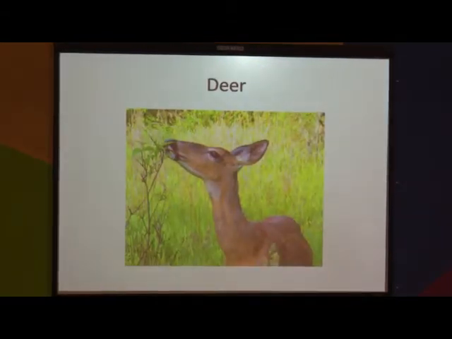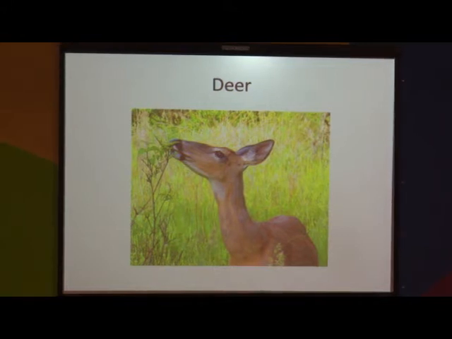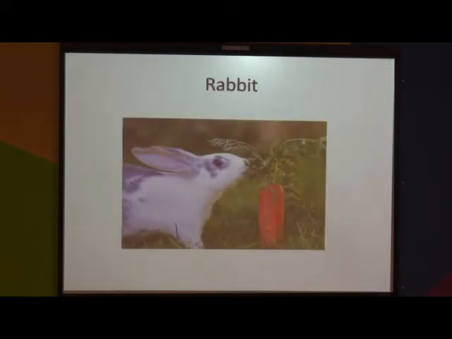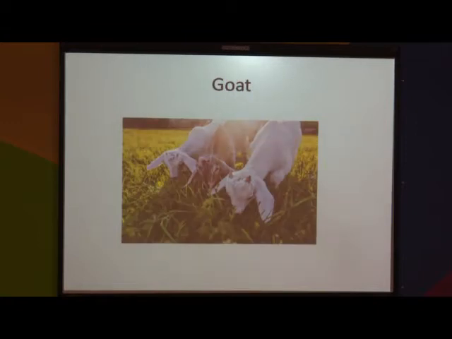I'll show you another example, that is deer. Can you see what the deer is eating? Deer is eating leaves. Yes or no? So deer is also an example of herbivores. Now we'll go to another example. Can you see the rabbit? Yes. What does the rabbit eat? Carrot. Carrot is also a plant product. So, rabbit is a herbivore. Now, see the goat. Goat also eats plant products.